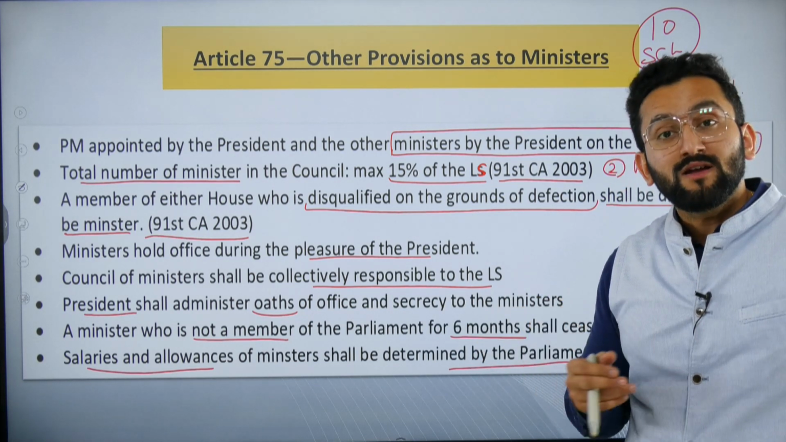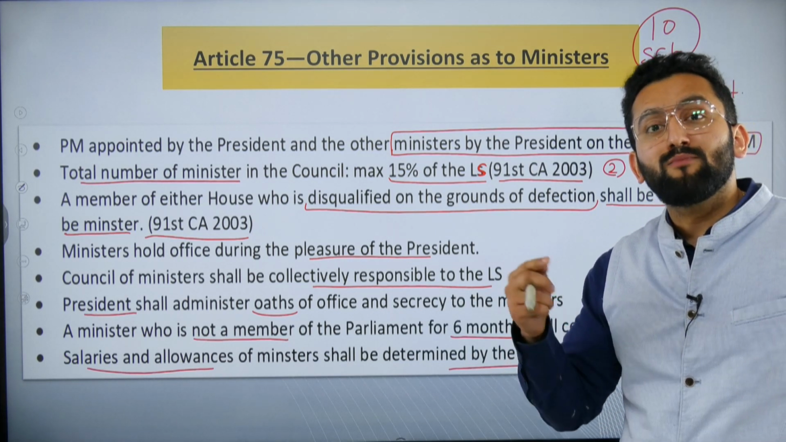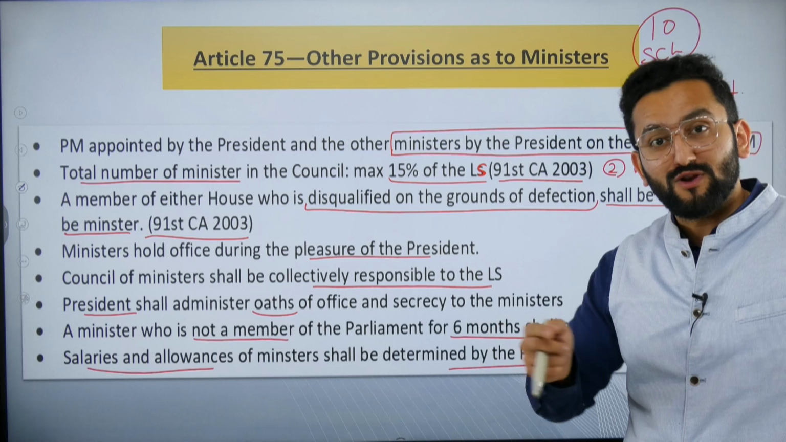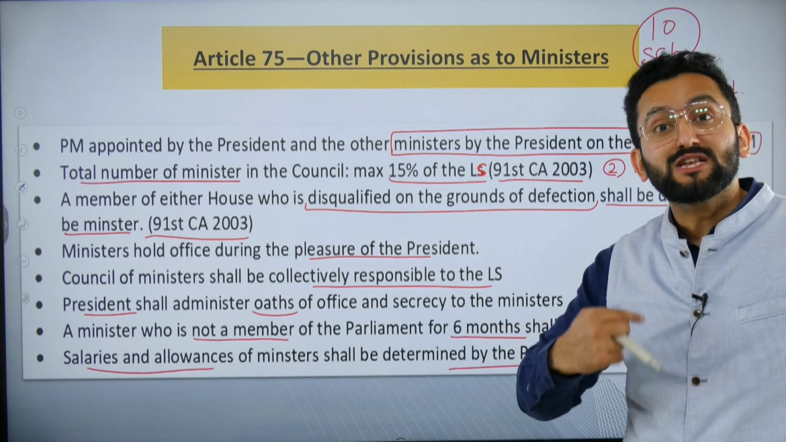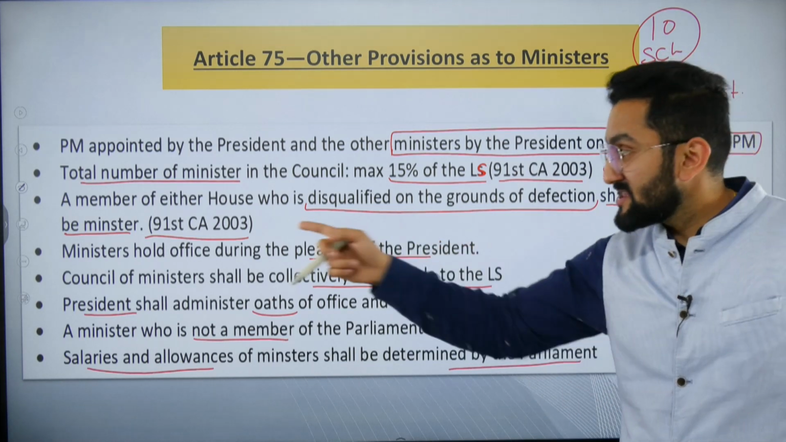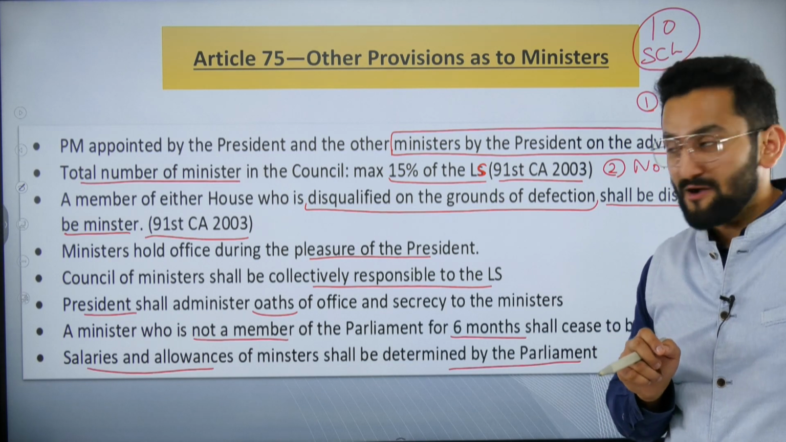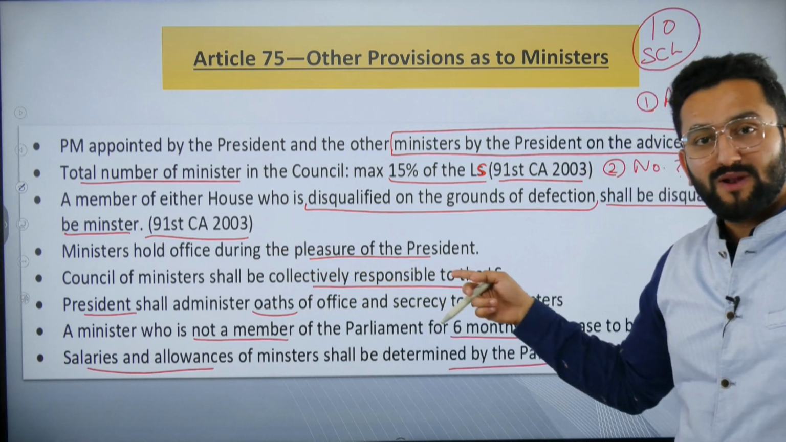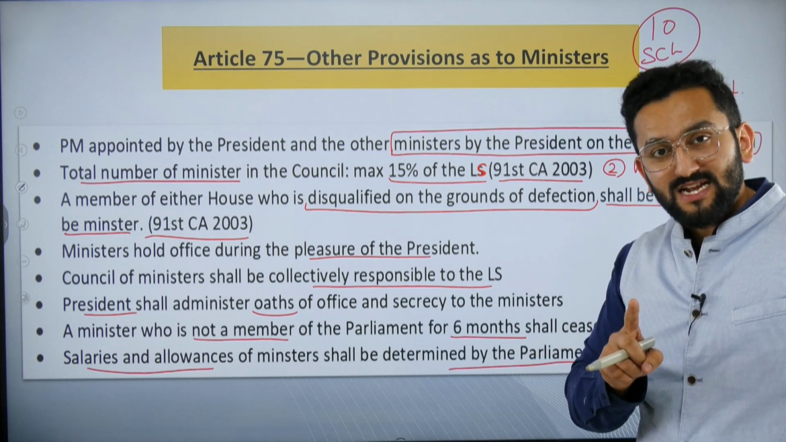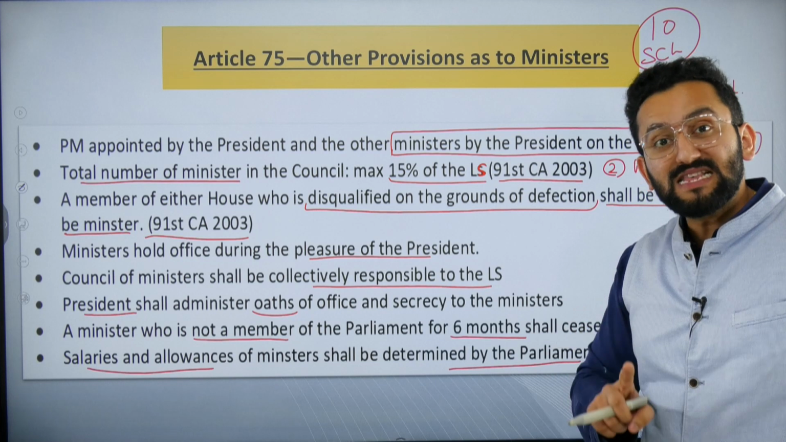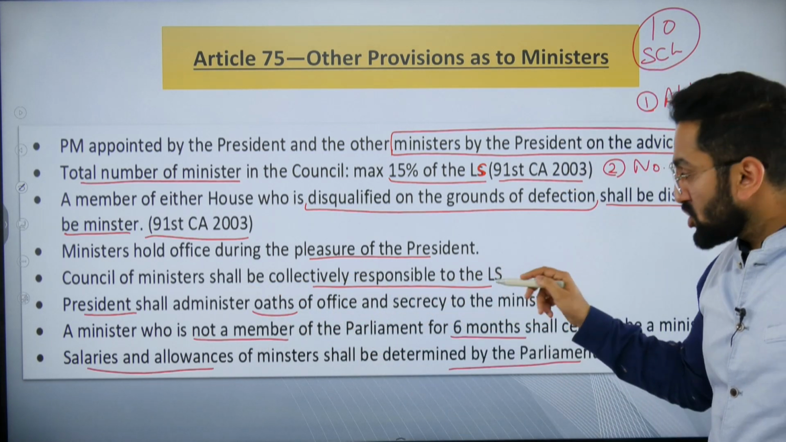But we wanted to put a curb on these people getting appointed as ministers. So for a specific period, you cannot be appointed as minister if you are disqualified under the anti-defection law. That is what I am saying about the 91st Constitutional Amendment Act. Clear? Ministers hold office during the pleasure of the President. Who appoints ministers? President, right? And who can remove ministers? President, right?